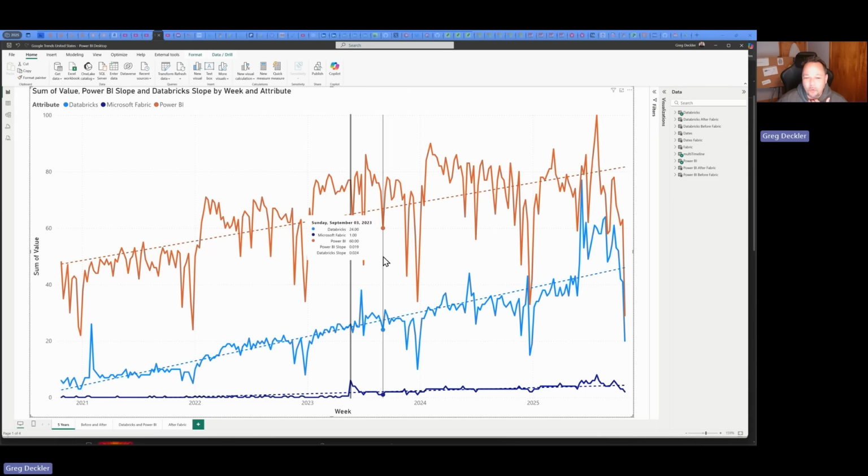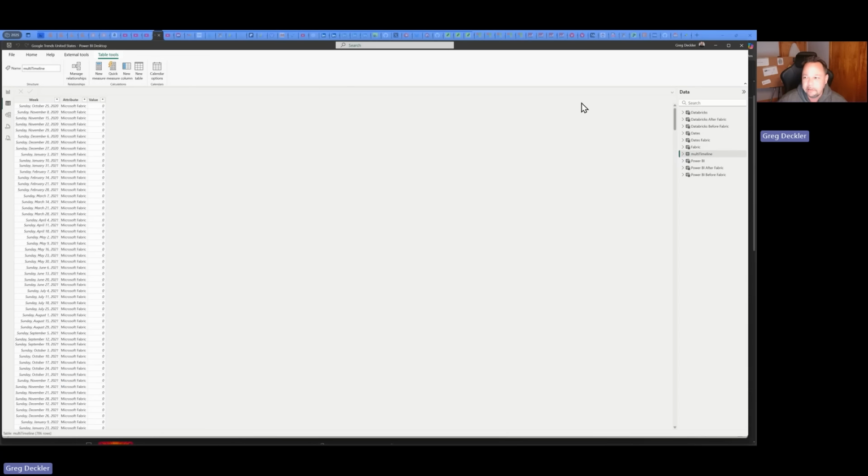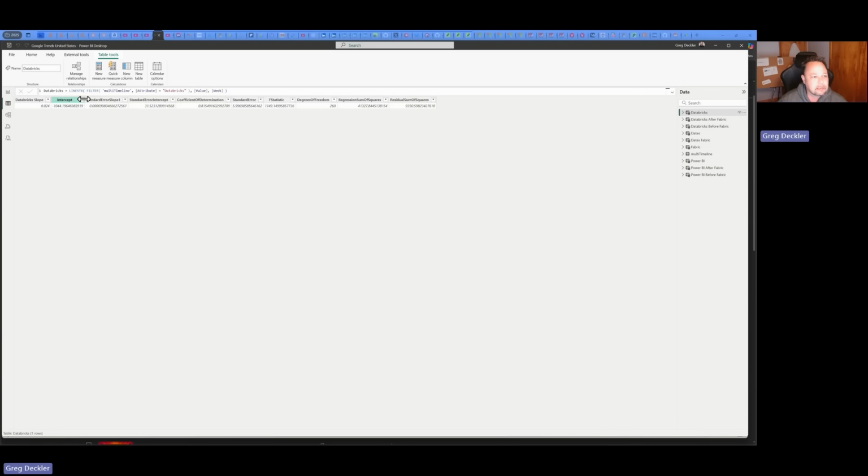Now what I wanted to do was project out into the future. So I needed to find the slopes for these line fit trend lines. I use the LINEST-type function, whatever the function is. I created some tables like this, and I would filter just on Databricks. Boom, I get back this table, and there's a bunch of information here.